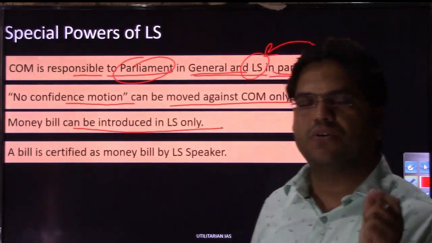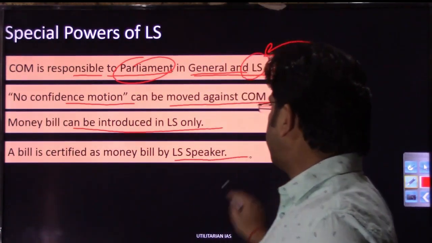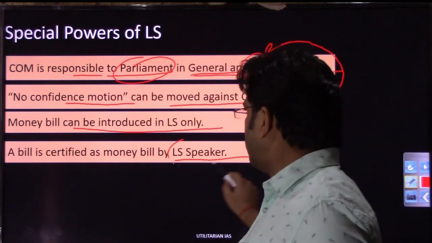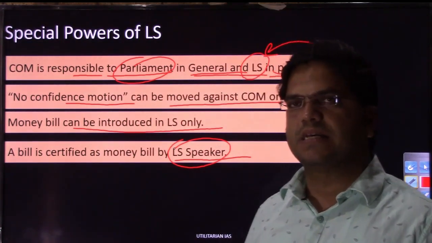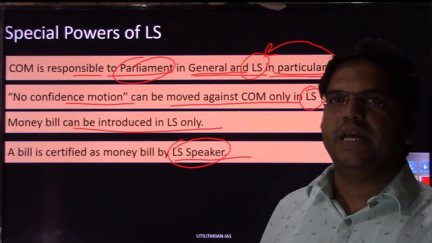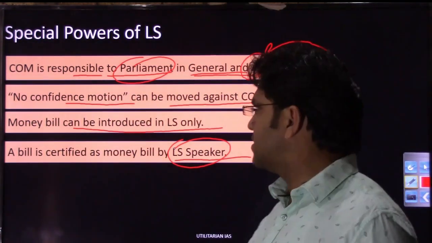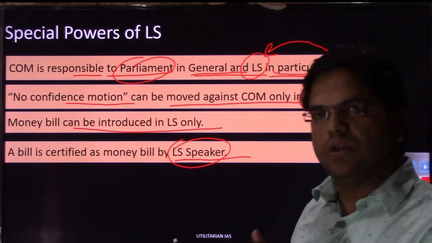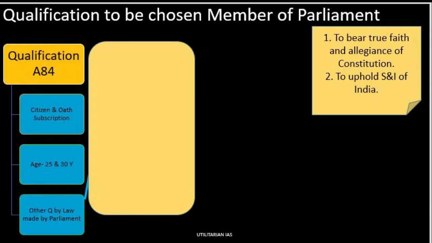As far as certification of any bill is concerned, whether the bill is a money bill or not, that is done by the Lok Sabha Speaker, not by the Rajya Sabha. And once it is certified that a bill is a money bill, Rajya Sabha will have limited power. They can only discuss and recommend some changes. They cannot do any kind of voting or any kind of changes in that bill. If they recommend any changes, it is again incumbent only on the Lok Sabha whether it wants to accept them. So these are the special powers of the Lok Sabha. The special powers of the Rajya Sabha under Article 249 and Article 312 we have already discussed. So I hope the special powers of Lok Sabha would be clear to you.